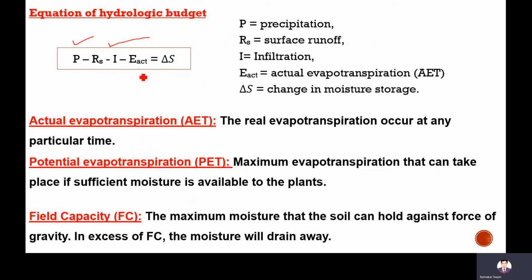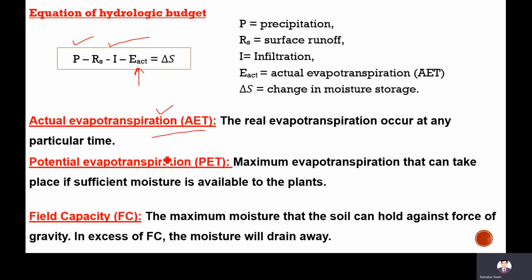What is actual evapotranspiration? Actual evapotranspiration means the evapotranspiration that occurs at any particular time or in any particular situation. Even if water available to the ground is less or more, at any specified time we measure the evapotranspiration, that is called actual evapotranspiration.